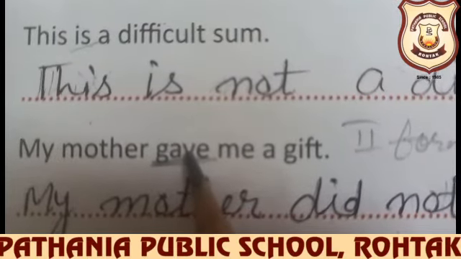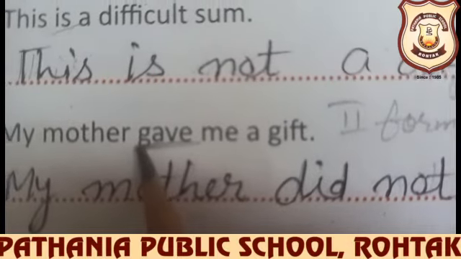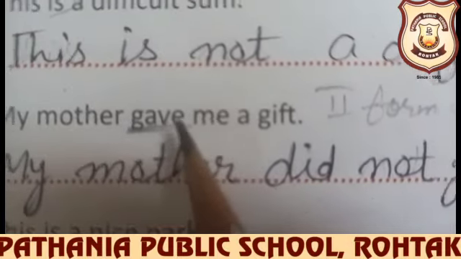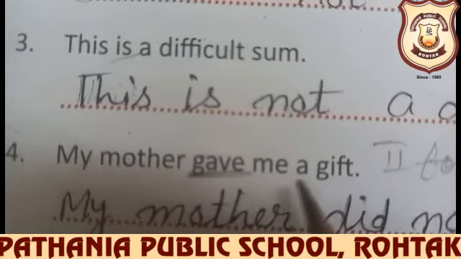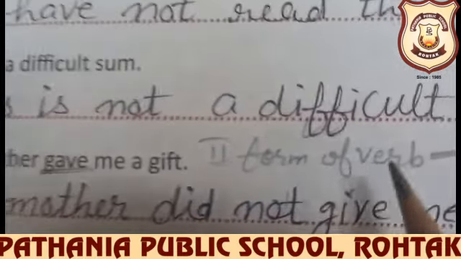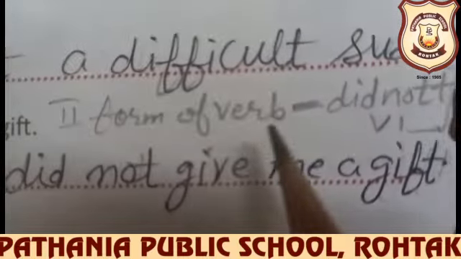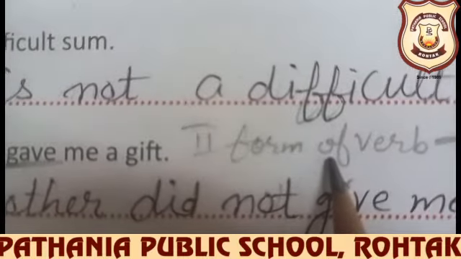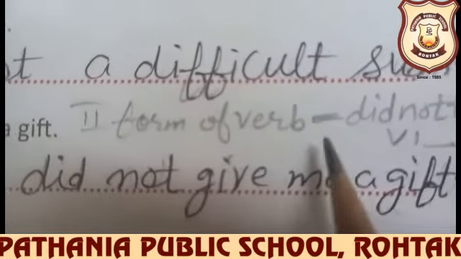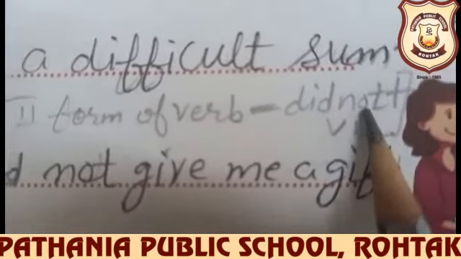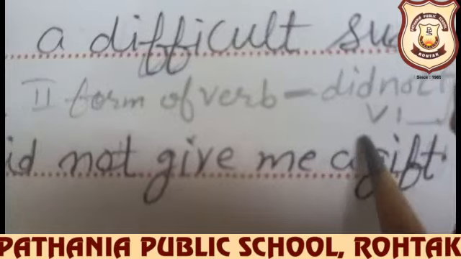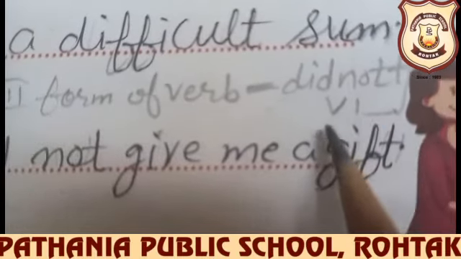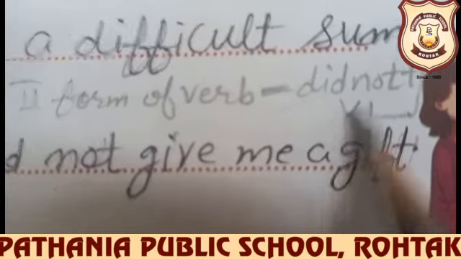The second form of the verb is used here and no helping verb is used in this kind of sentence. Whenever you find the second form of the verb, what will you do? You are going to put did not plus first form. So remember this rule: did not plus first form of verb.